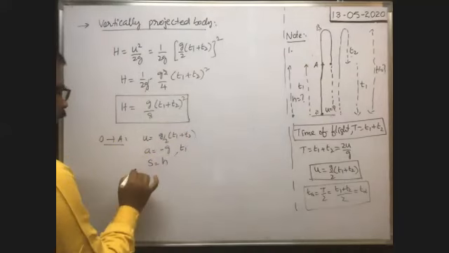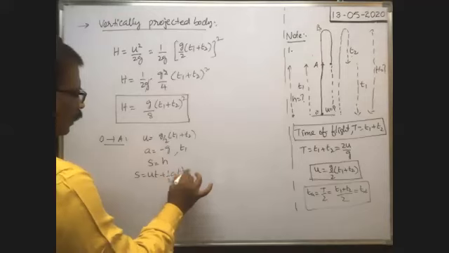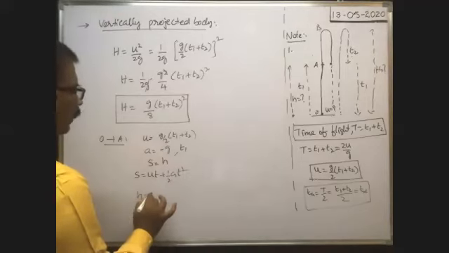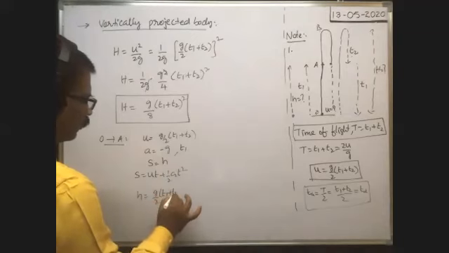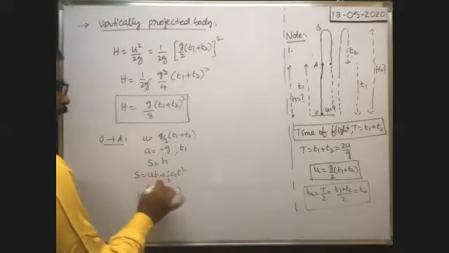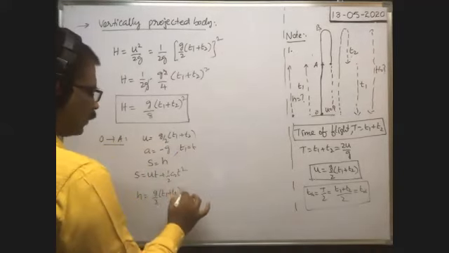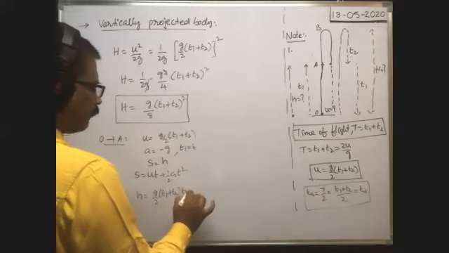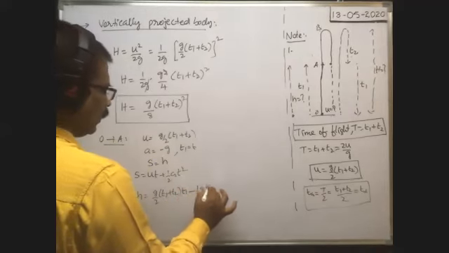So from S is equal to ut plus half at square. S means h, that is equal to u means g by 2 into t1 plus t2, into t, t is equal to t1, so t1, plus half a, means minus g, so minus half g into t square means t1 square.